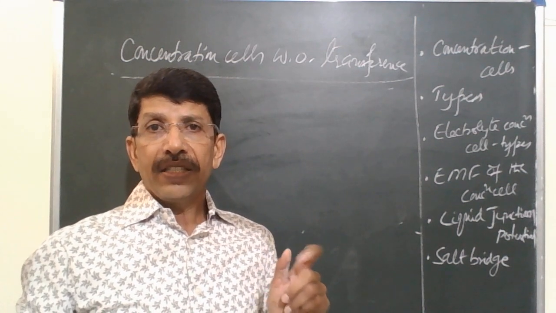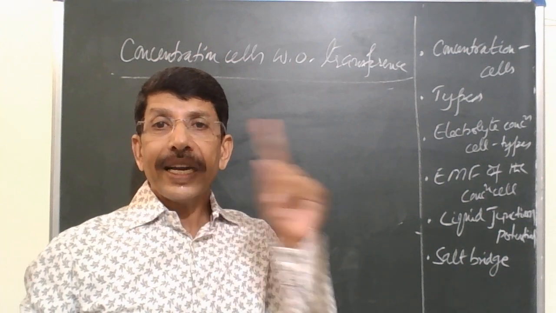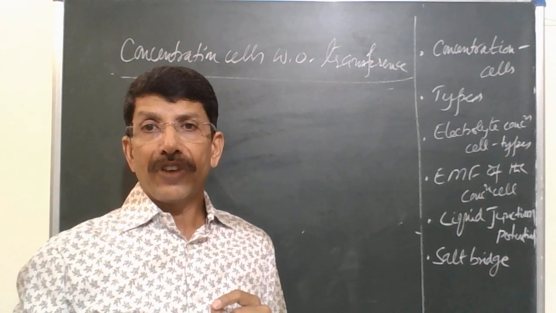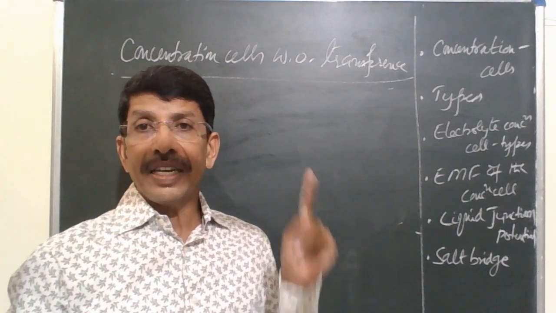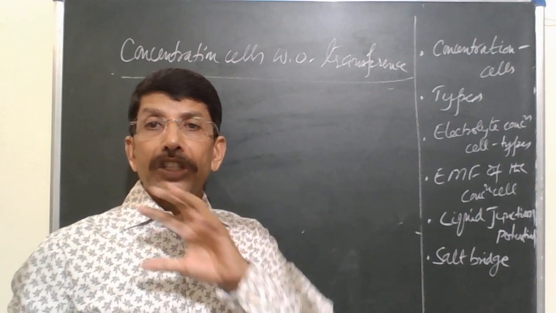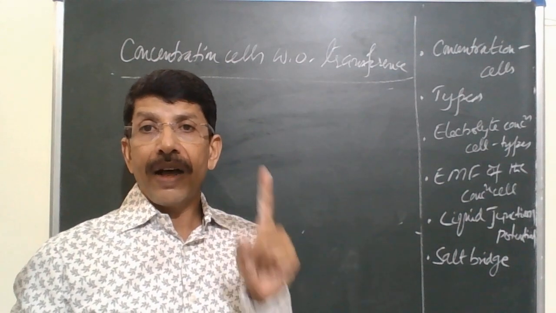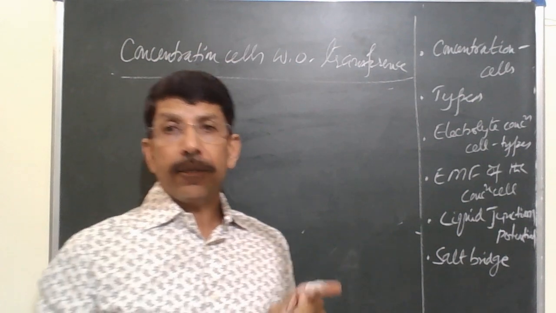In concentration cells without transference, there is no direct transfer of matter from one compartment to the other. That's the difference. That is called concentration cell without transference. In these cells, there is no direct transfer of matter from one compartment to the other.